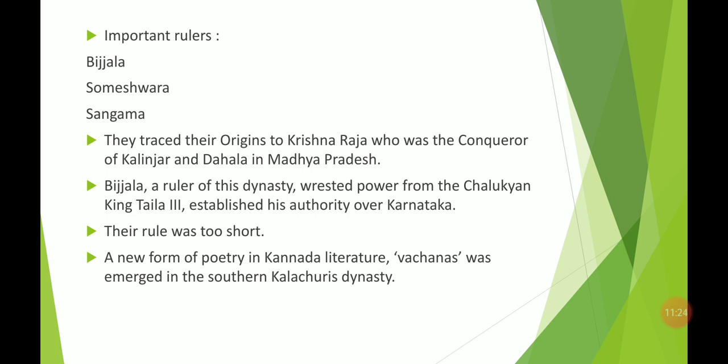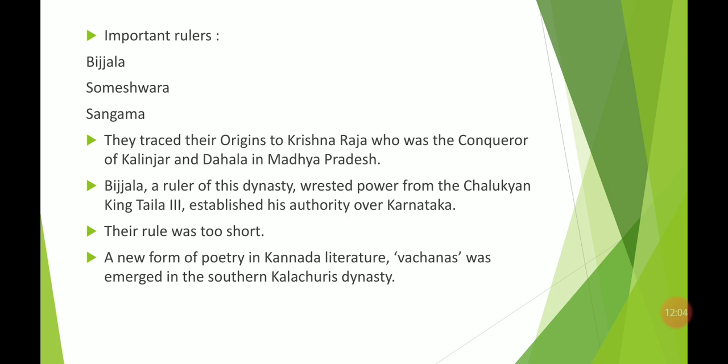But it is said that Krishna Raj was there, and some of his samantas or chiefs went to these places, the Maharashtra and Karnataka area, and they started ruling in that particular area. Here it is given that their traced origin is from Krishna Raja, who was the conqueror of Kalinjar or Dhala in Madhya Pradesh. This Kalinjar and Dhala is also present in the Madhya Pradesh state in the present day. So he was the conqueror of that particular area.